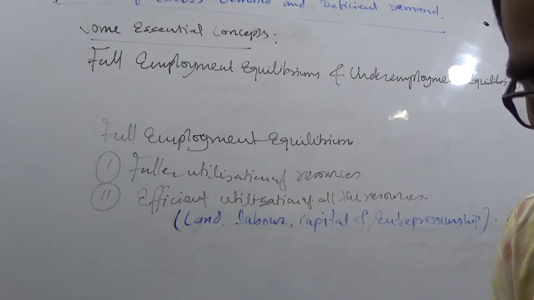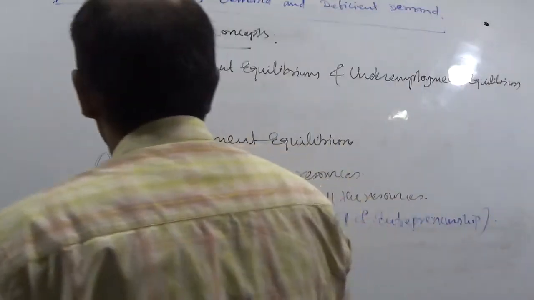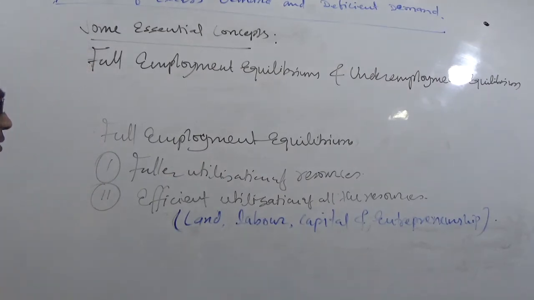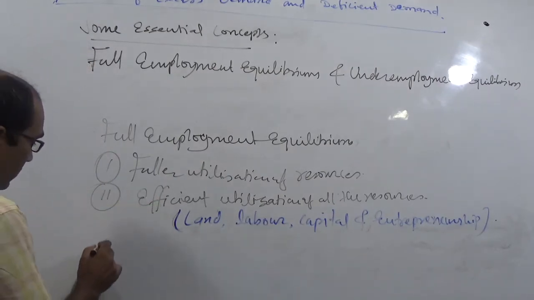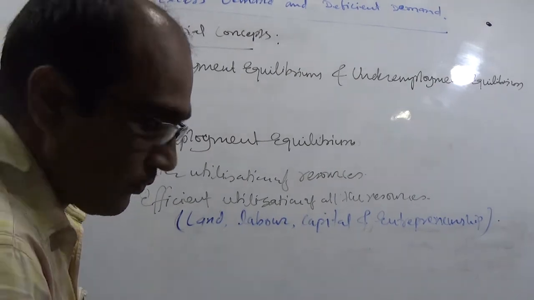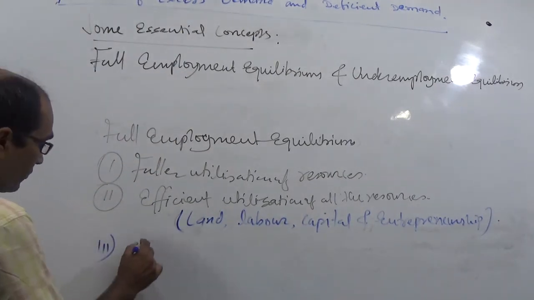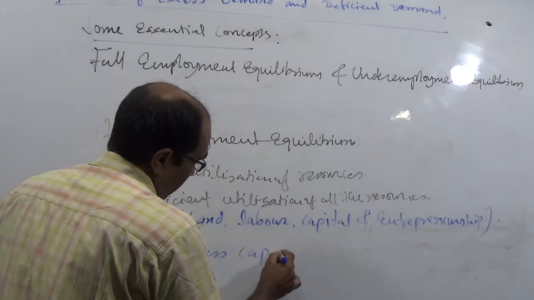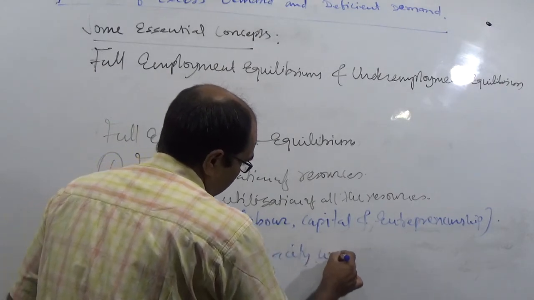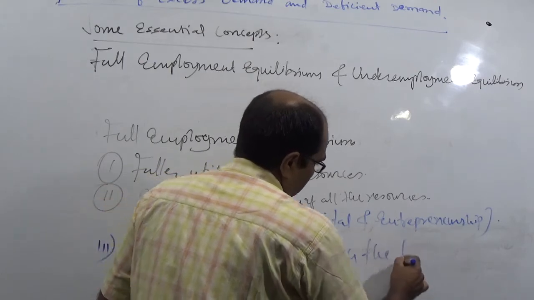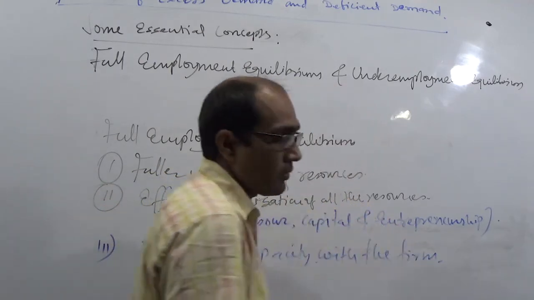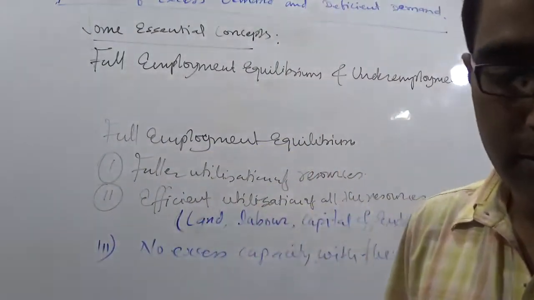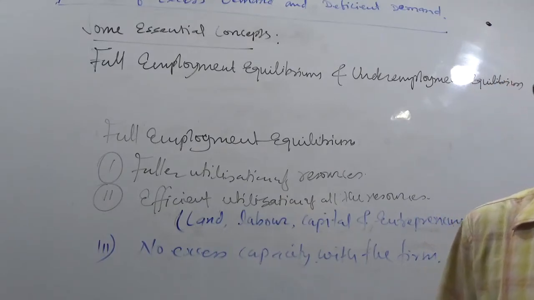See what we have to discuss. If there is full employment in the economy, you can say there is no excess capacity with the firm. The excess capacity of the firm has been utilized.